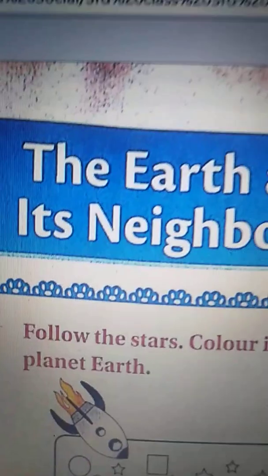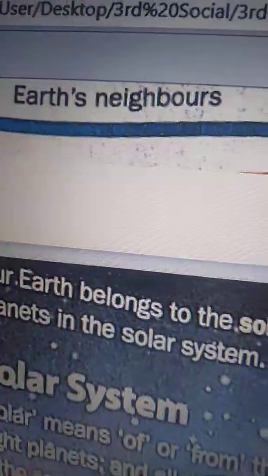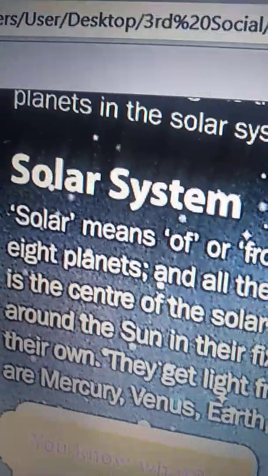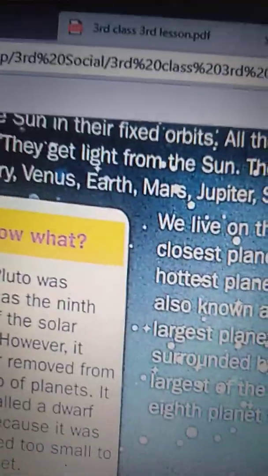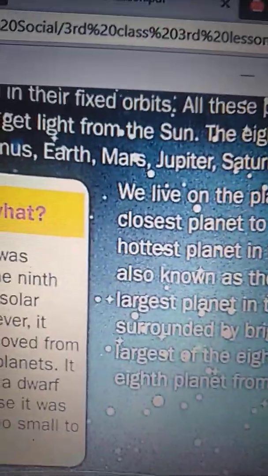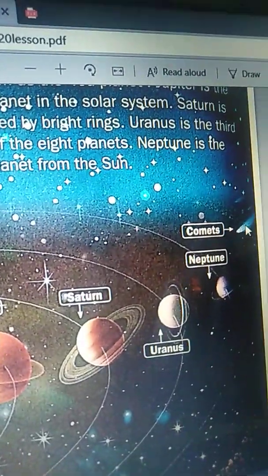In our previous class, we learned about the Earth's neighbors, the solar system. Here we have 8 planets, including our Earth. Along with the planets, we can see asteroids and comets. And today we are going to learn about the moon.